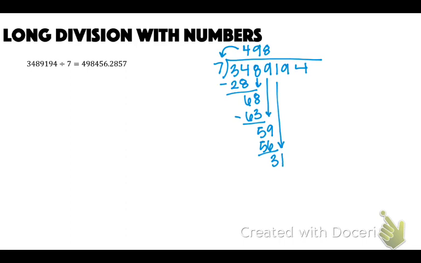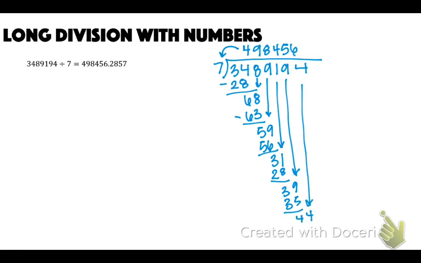Hopefully this is coming back a little bit. So that'd be like 4, 28. It's 3. Bring down the 9. This would be 5, 35. 4. Bring down that last 4. 6, 42, and then 2. So this will be 4, 9, 8, 4, 5, 6, and 2 sevenths, which this 2 sevenths, that's the same here. Long division with polynomials is the same as long division with numbers, okay?